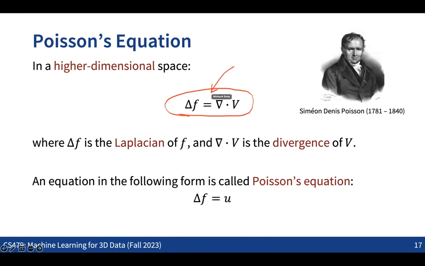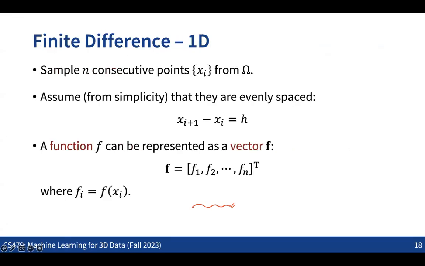An equation that looks like this is called the Poisson equation. That's why this technique is called Poisson surface reconstruction. Is it clear? So this is what we are going to do. Then the question is how we can calculate this in a discrete setup, because we want to get all this information in some kind of discrete setup with a grid. So in the 1D case, what we can do is the following.